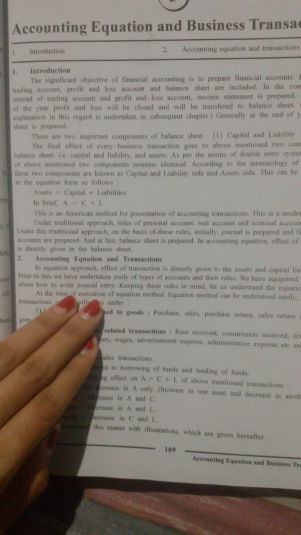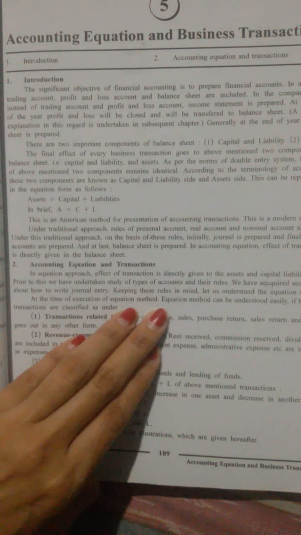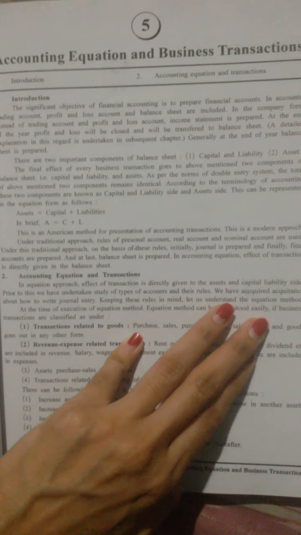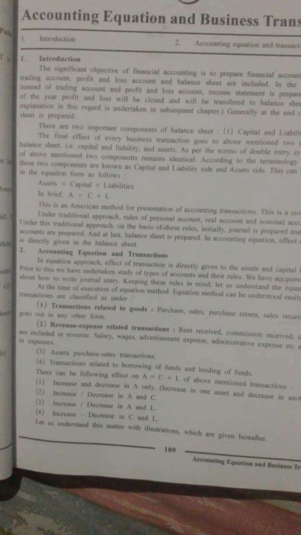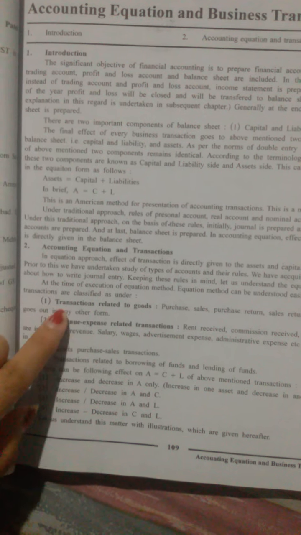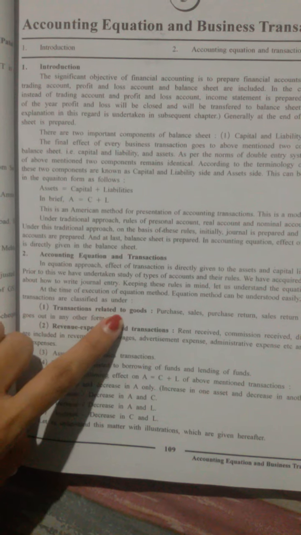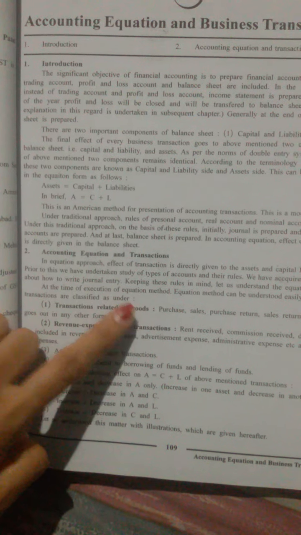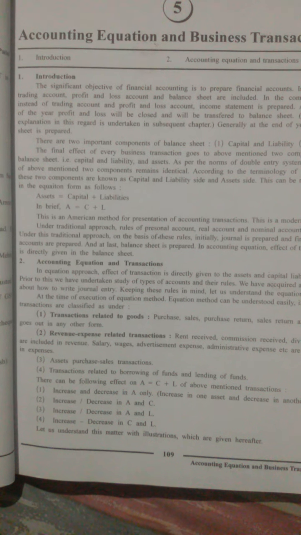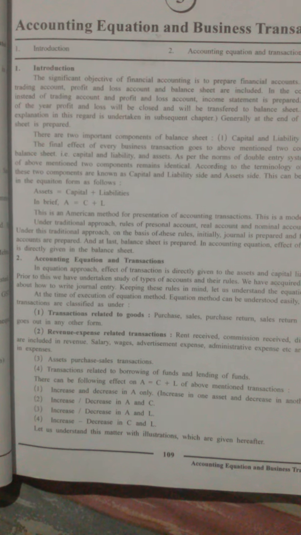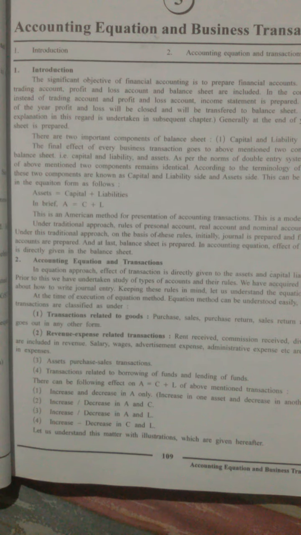The equation method can be understood easily if business transactions are classified as under. Every business has the following types of transactions, classified in different categories.